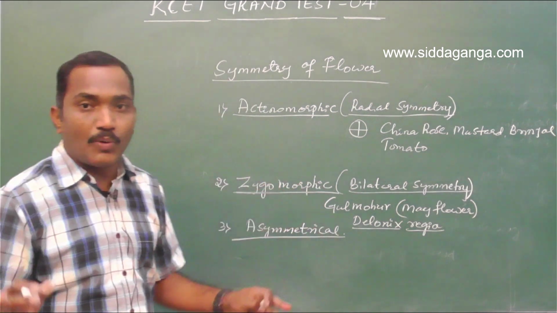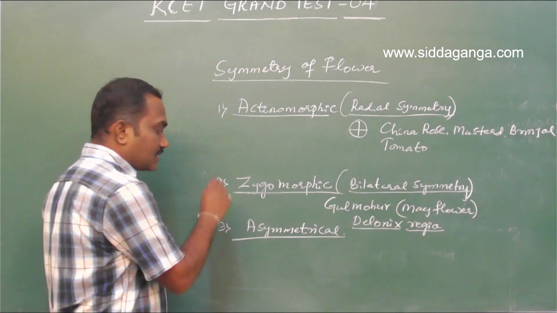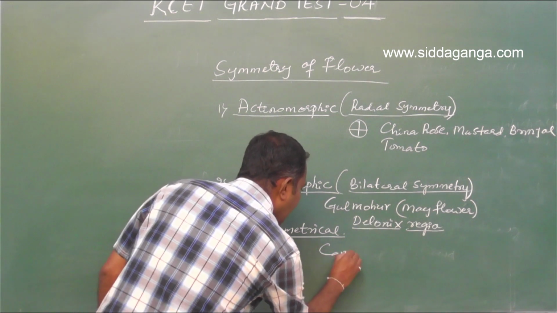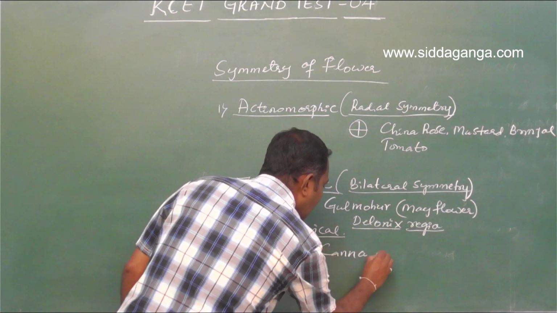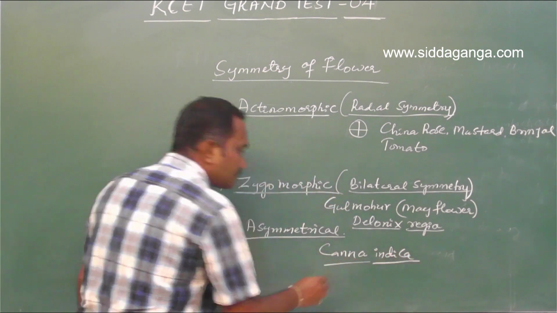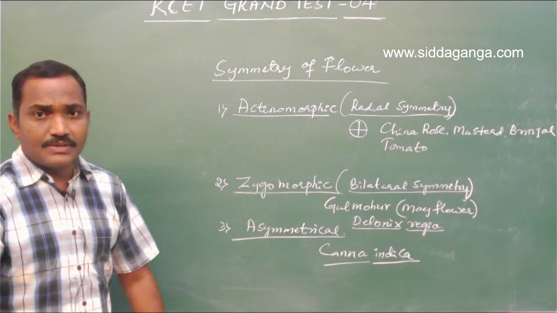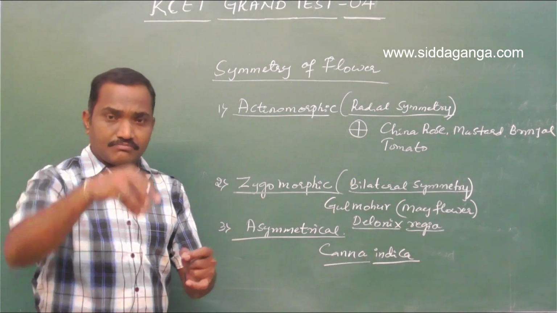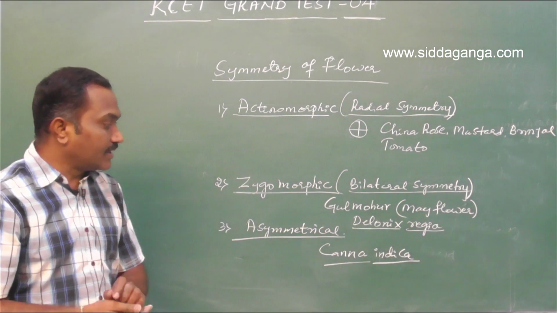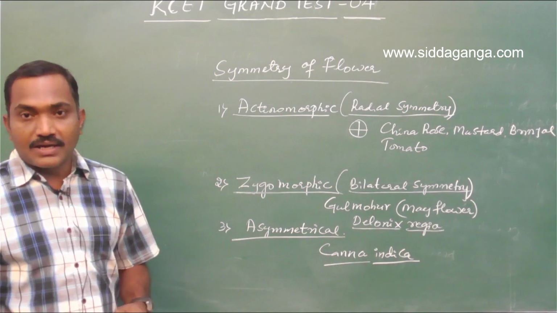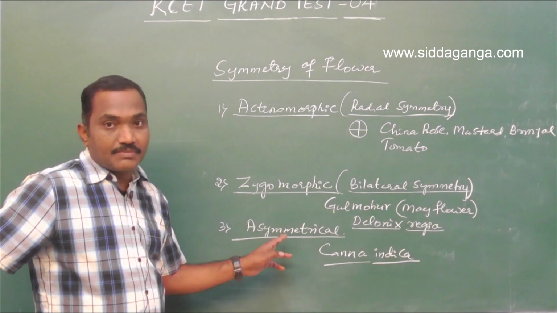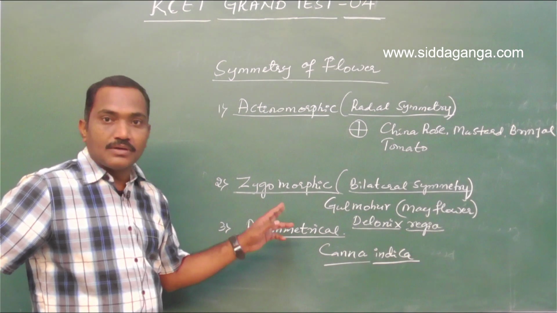That is called asymmetrical, and the example is Canna indica. The plant looks like the banana plant. It is long, and they also have orange reddish colored flowers. They are also used for decorative purposes or gardening. So that's Canna indica, wherein you can see the asymmetrical type of symmetry.